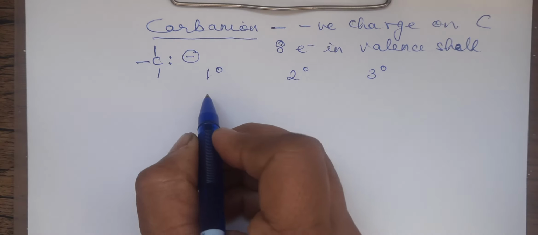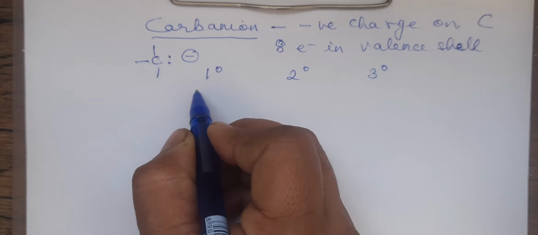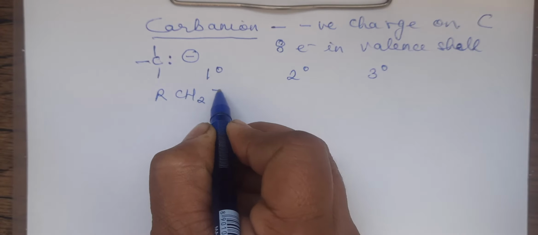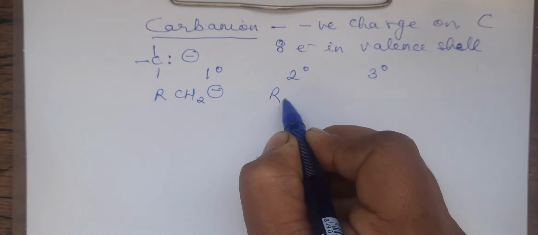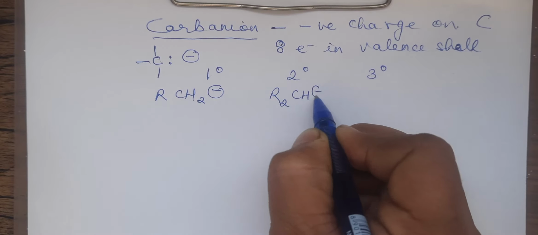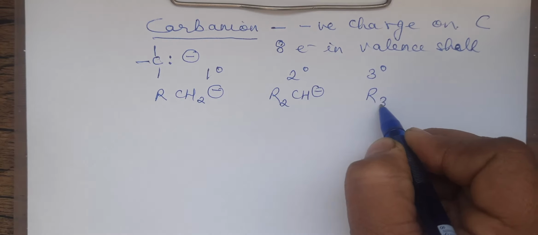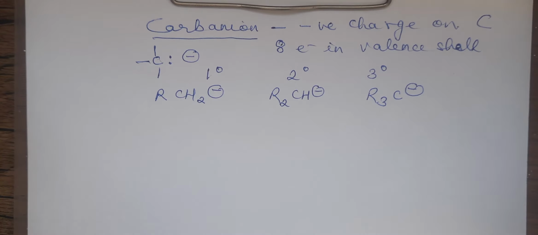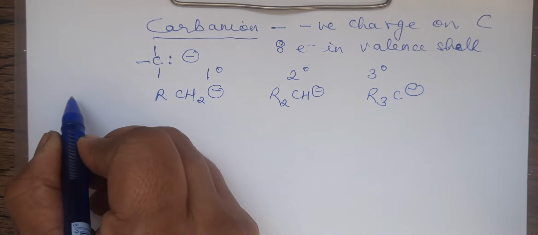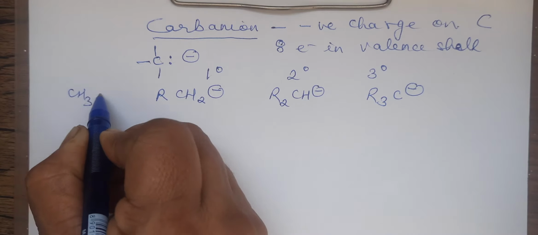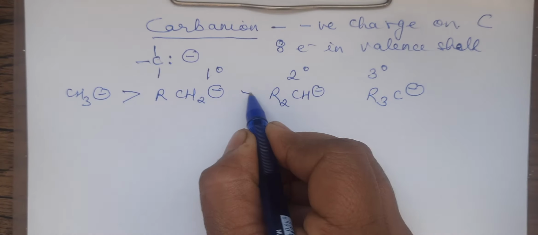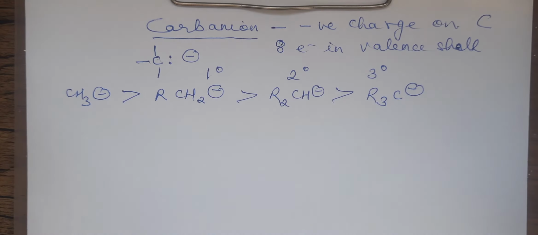That we are going to discuss. 1 degree is RCH2 minus, R2CH minus will be 2 degree, and R3C minus will be 3 degree. Apart from that, we may also have CH3 minus, that is the methyl carbanion. Now, this is the order of stability.